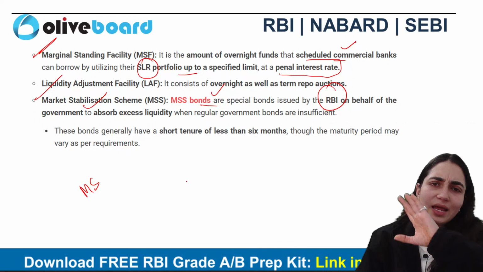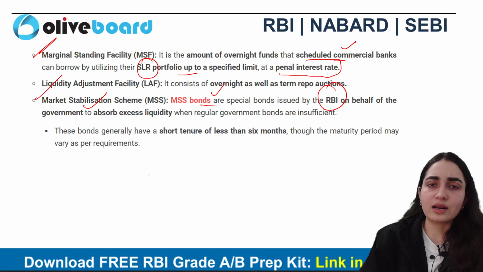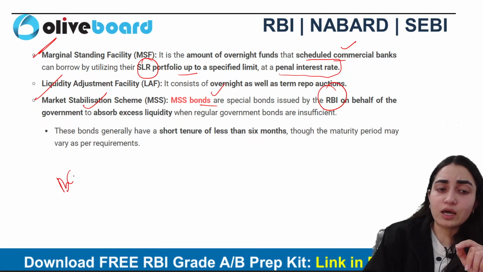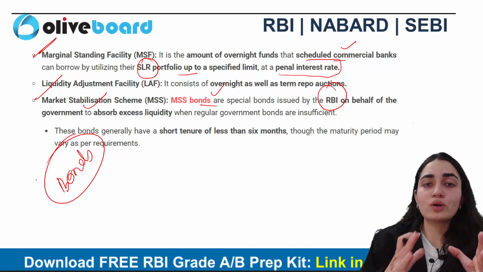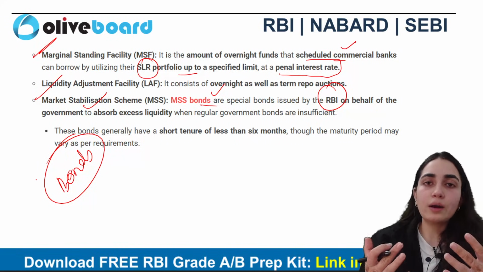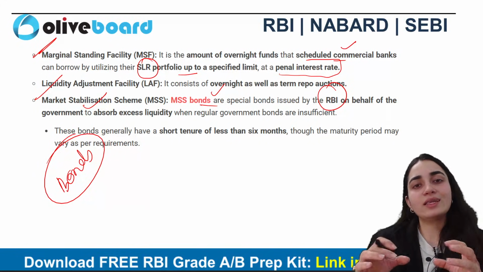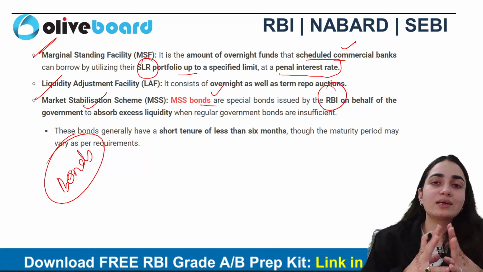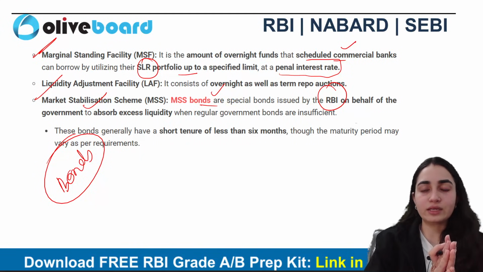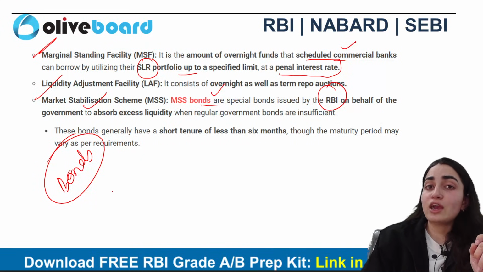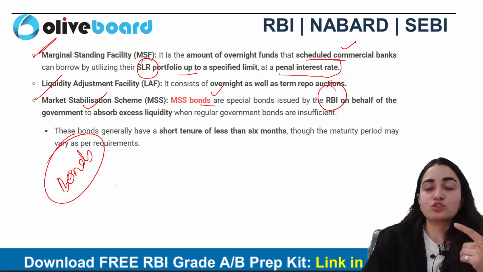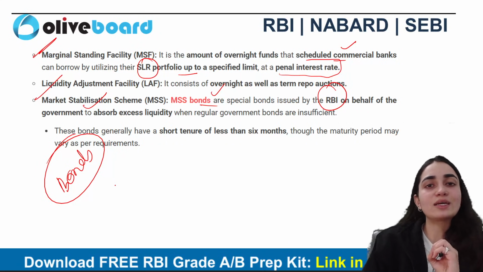I'll tell you how. I'll give you an example in very layman language so that you can understand it, okay? Bonds. Now bonds basically होते क्या है, it's a kind of paper which gives you benefit, right? या तो आप specifically discounted price पे उसको sell कर सकते हो, या तो आपको regular जो interest है that will keep on coming here. Now what happens if the government issues a bond, right? So it means they want to absorb excess liquidity from the market.